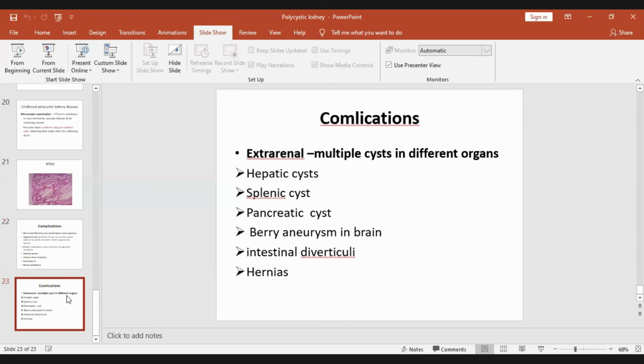In the autosomal recessive, the gene is PKHD1, the polycystic kidney and hepatic disease gene, and the protein involved is fibrocystin, polyductin.